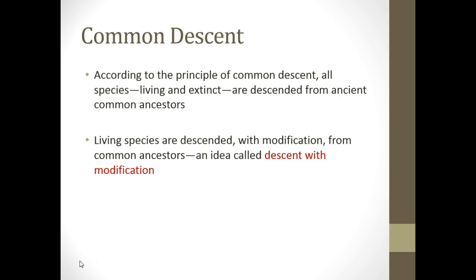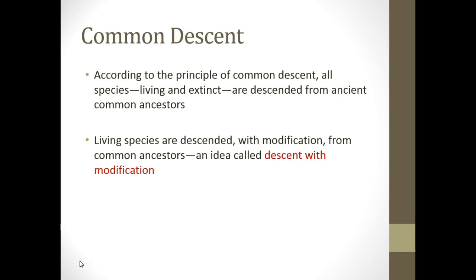Let's continue on with some more of Darwin's thoughts that helped him support evolution by means of natural selection. One of those things that he thought about was common descent. According to the principle of common descent, all species, both living and extinct, are descended from an ancient common ancestor. Living species are descended with modification, so some changes from a common ancestor, and this is an idea that he called descent with modification.